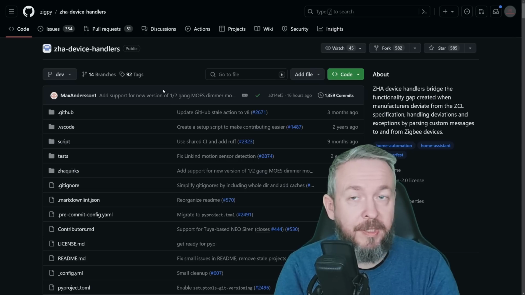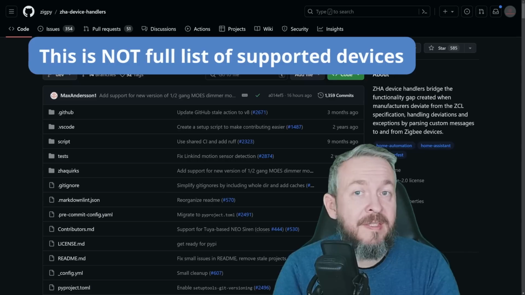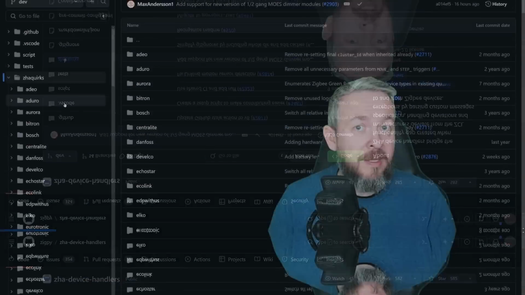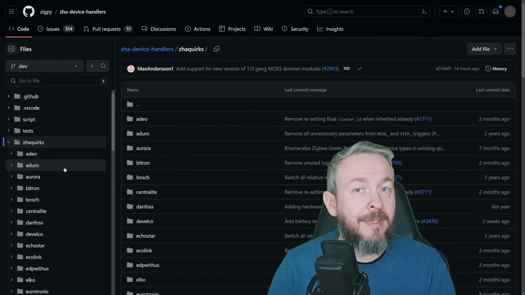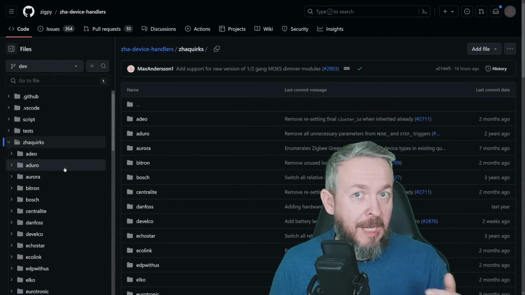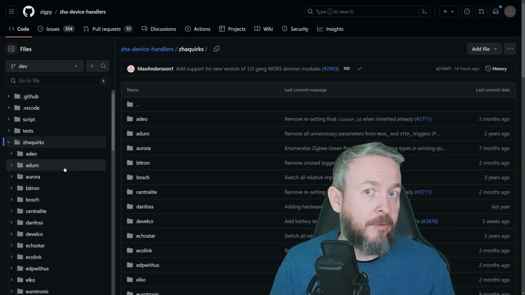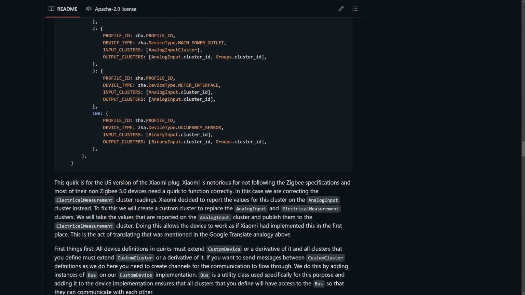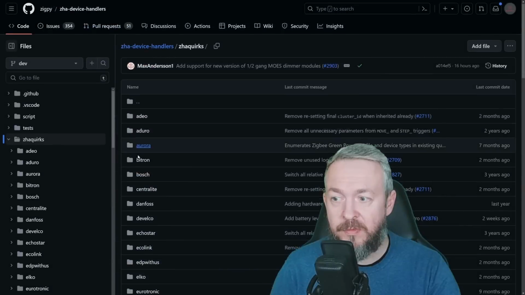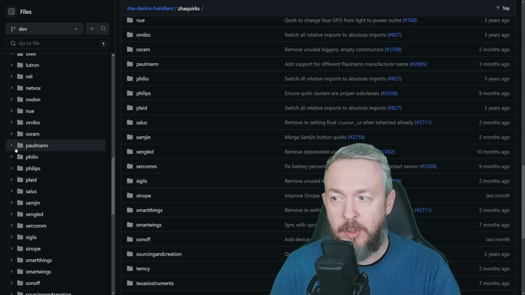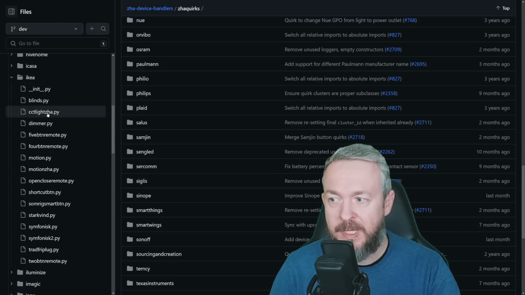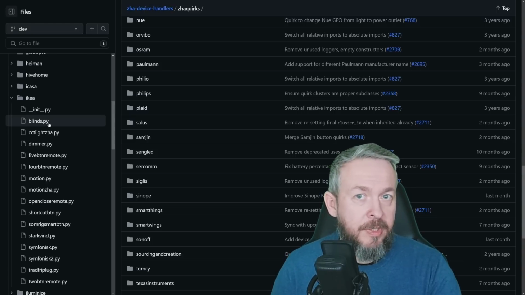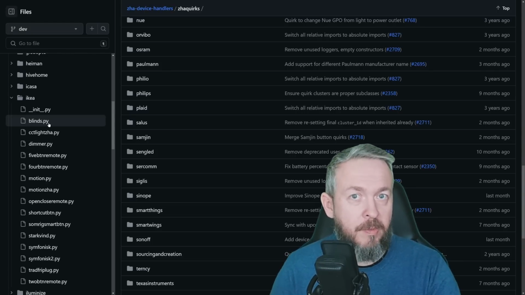And this is the web page on GitHub called ZHA Device Handlers that is handling devices. Actually, this is a comprehensive list of ZHA quirks, and custom quirks are the pieces of code that allow the system to recognize and talk the language of that misbehaving or non-standard or just new type of device. If your device is not supported, somebody needs to create the ZHA quirks. And here is the list of all the manufacturers. If we go into the folder, for example, IKEA, we can get a list of all the devices that have been added by the users or developers to this custom quirks database.